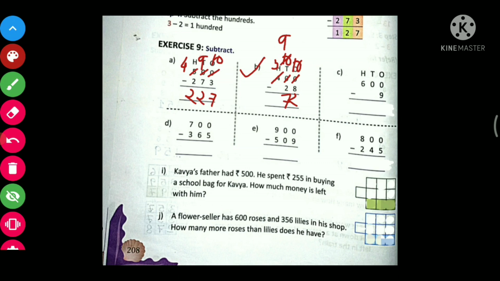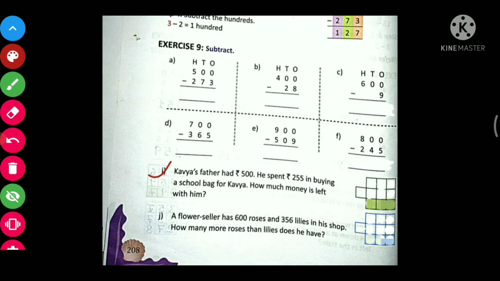Now see the 100 place only 3 is there, so we can write this 3 directly. So our answer will be what? 372. So just like this, you have to do the rest of it in your classwork copy. I know this one you can do it very easily. Okay. So now see I part.